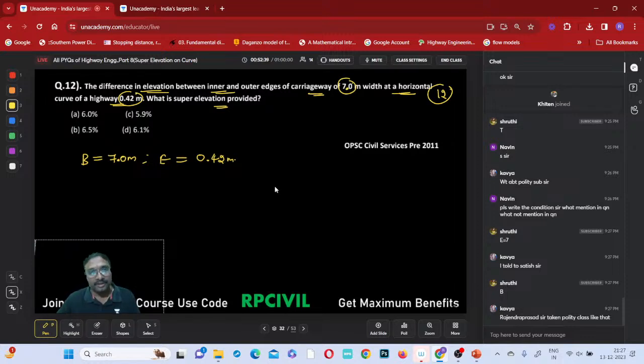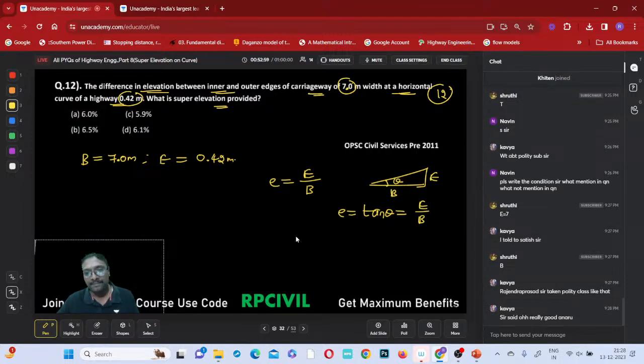Now what can you get? Super elevation will be equal to capital E, the level difference, by the width only. Yes or no? Do you remember that? This is your capital E level difference, this is your width of the pavement capital B, this is theta. That super elevation small e is equal to tan theta only. Tan theta is nothing but opposite side by adjacent side, capital E by capital B. What is the value, tell me?